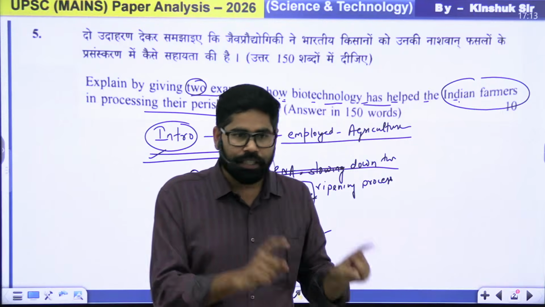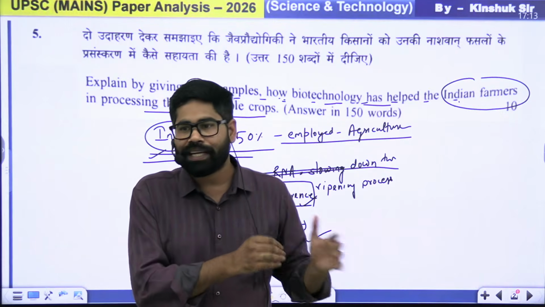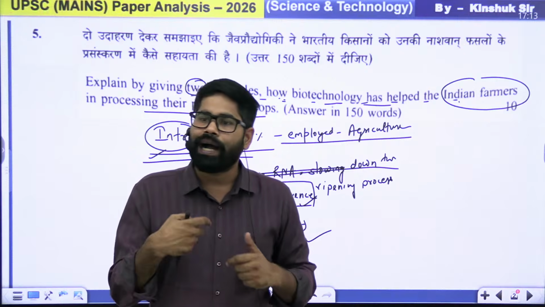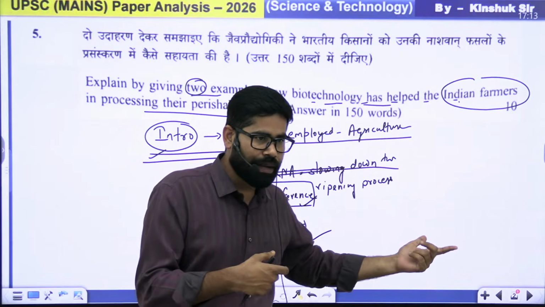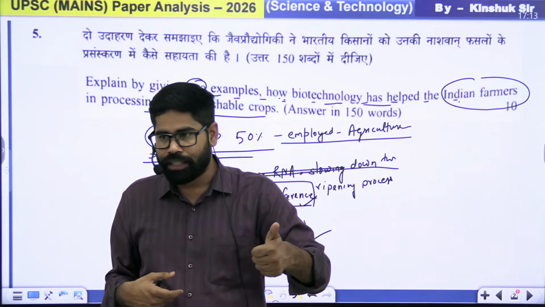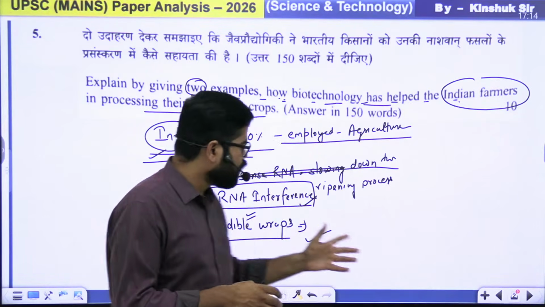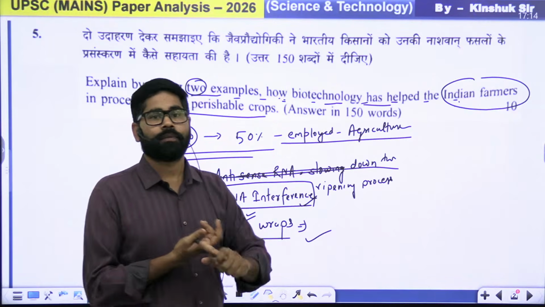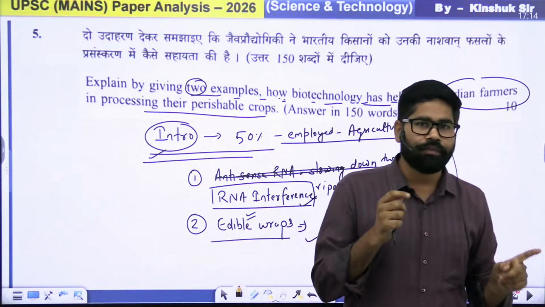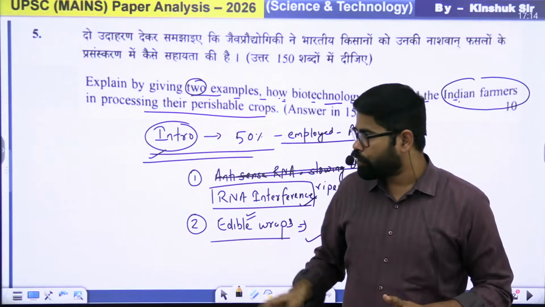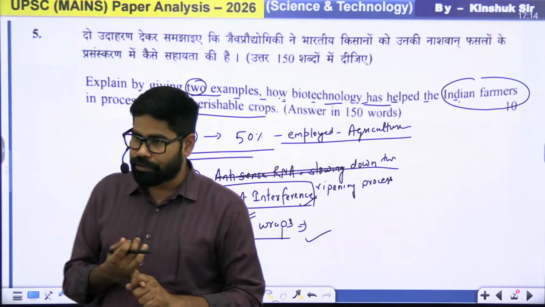Now after this part, it's not कि आपका दो में ही आंसर खत्म हो जाएगा. You have to add some more. You don't give the example, but you can add more things on how it can help in preserving our edible items. कि कैसे help कर सकता है in saving or preserving our edible items. Okay. तो this is one thing. You can make multiple flow charts here.